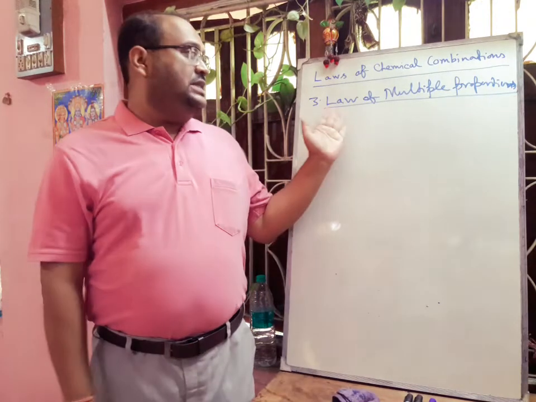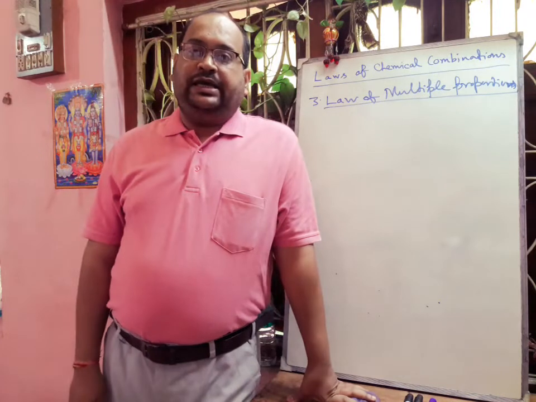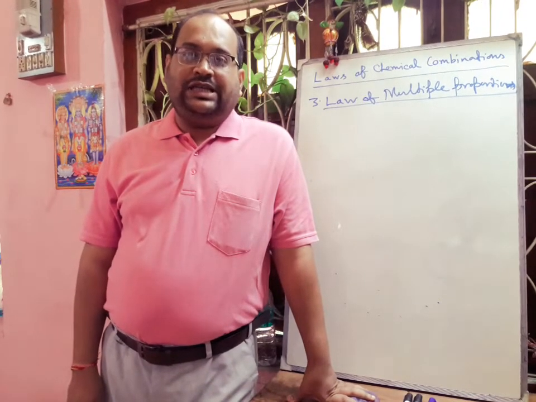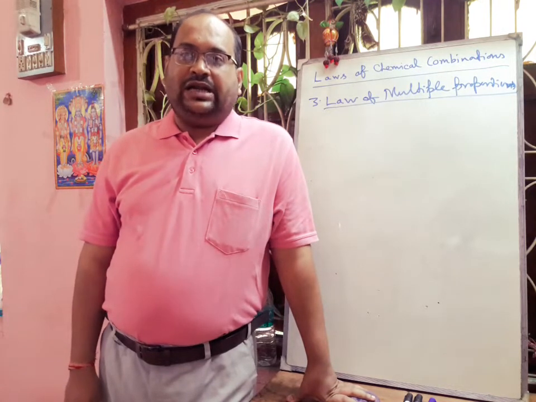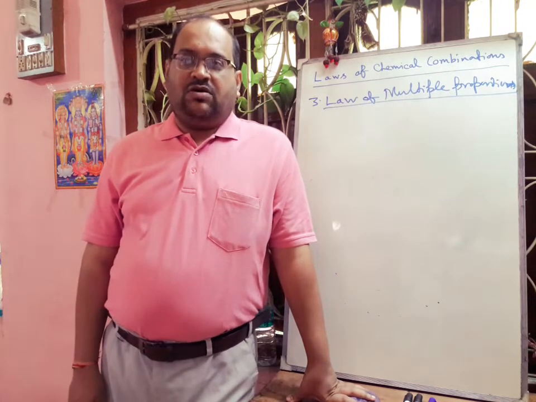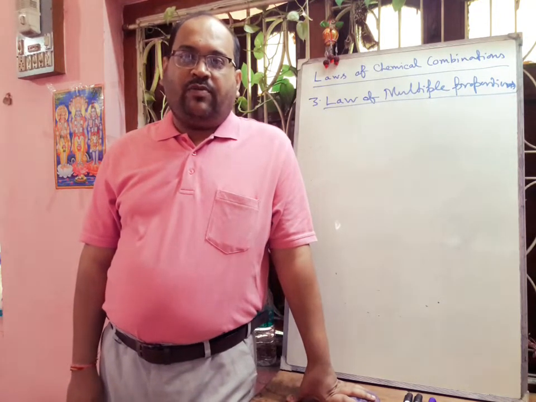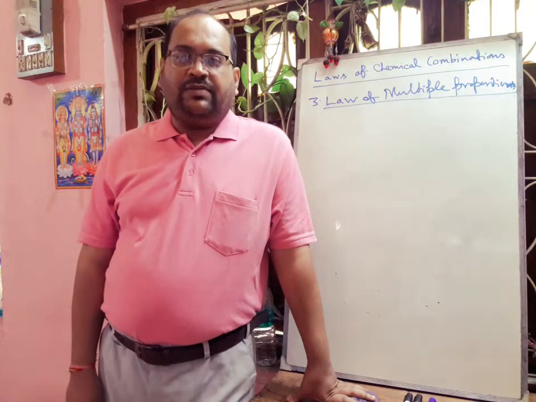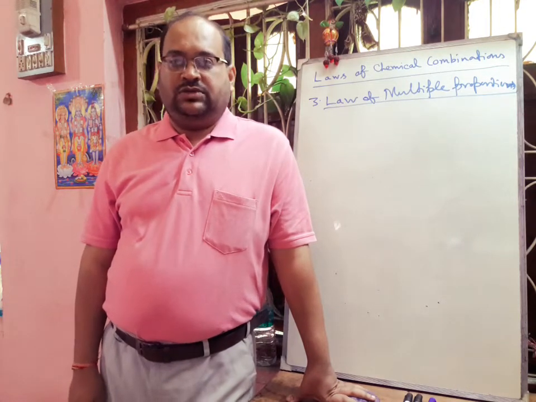So this law of multiple proportions was first proposed by scientist John Dalton in the year 1804, and this law states that when two elements combine to form two or more compounds, the weights of one of the elements which combine with a fixed weight of the other bear a simple whole number ratio.